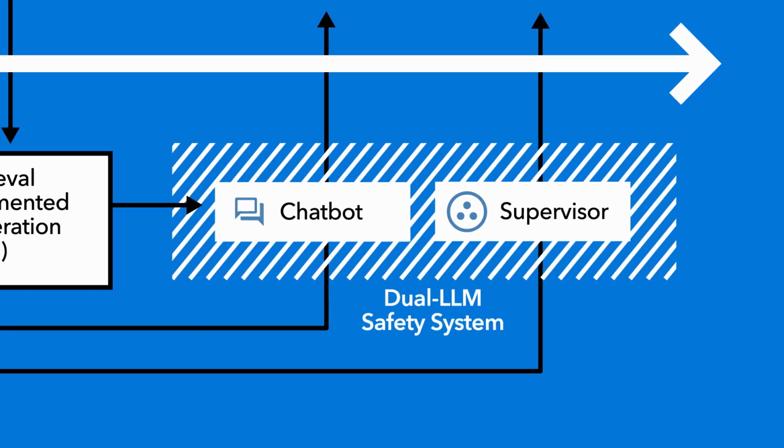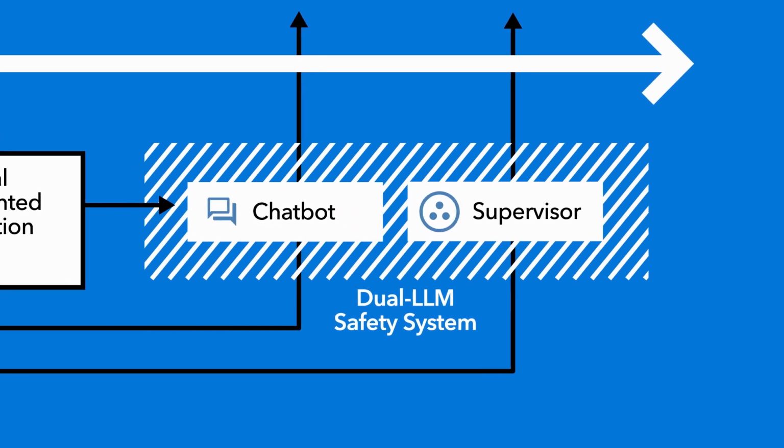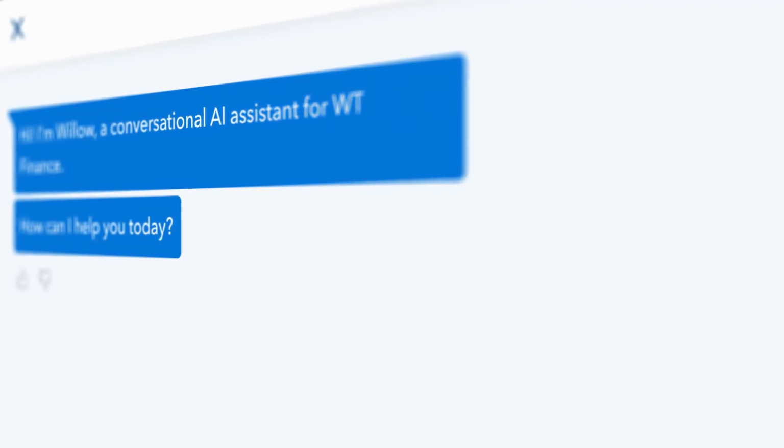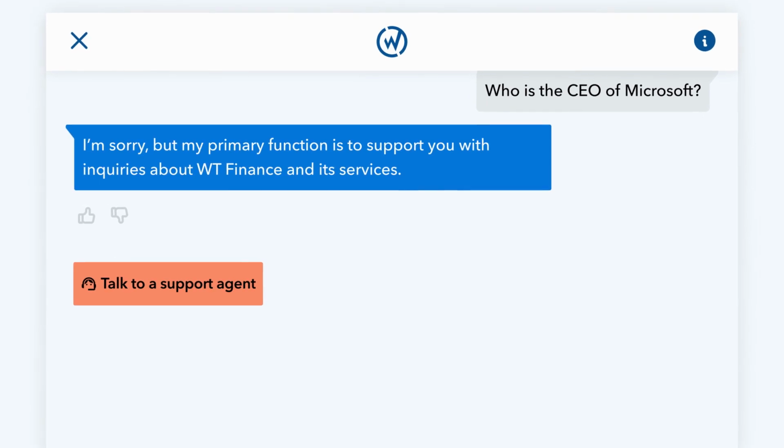We also developed this system called a supervisor, which is a second large language model that exists within the system. And it monitors all of the conversation that's happening between the user and the AI assistant in order to make sure that it's safe and appropriate, but also that it's within the rails.